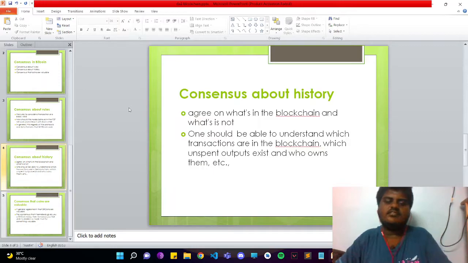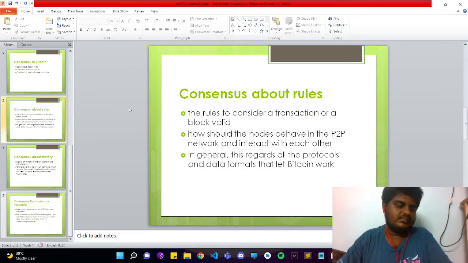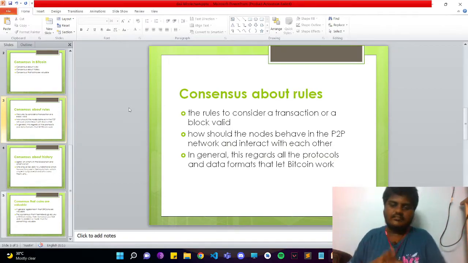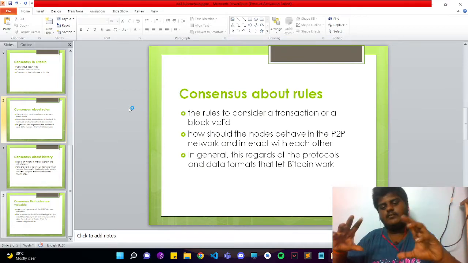So these are the 3 consensus: about history, about rules, and about every coin being valuable. So the rules also, like I told, each and every block should be of size 2 MB only, right? So it changes, every software needs to be updated in every node, right? Till today the block size can be 3 MB, which is right now I think 3 MB only, and maybe tomorrow an update will come that the number of transactions will increase. As there is so much traffic, we are going to have each and every block contain 4 MB of data. Means all the transactions inside one block will be of size 4 MB.